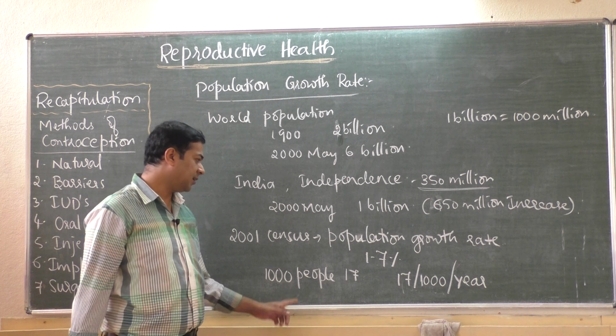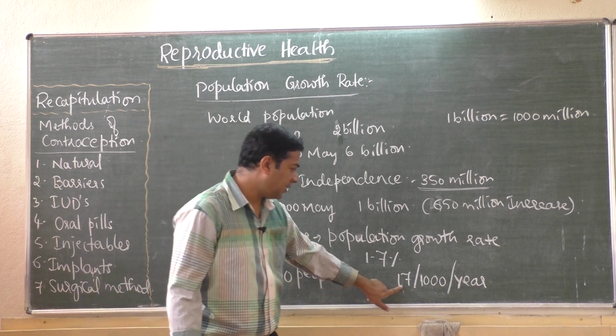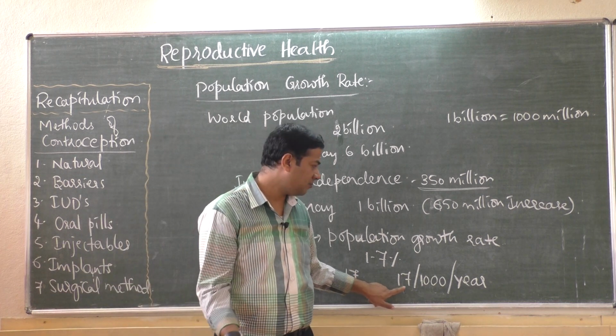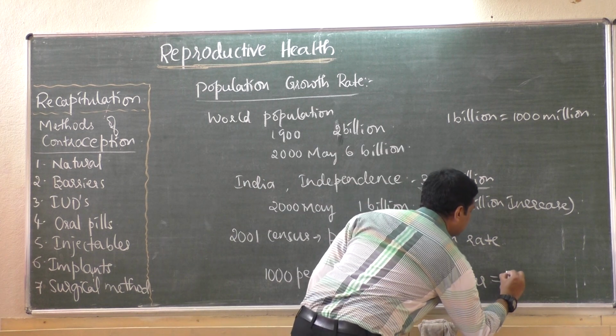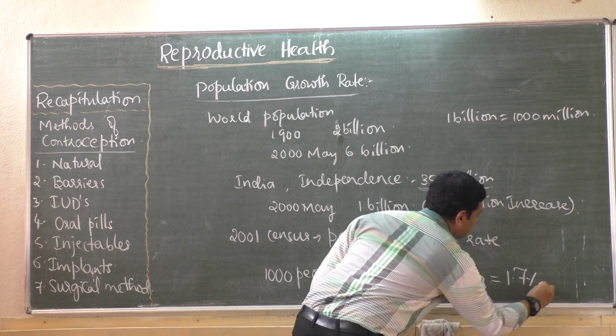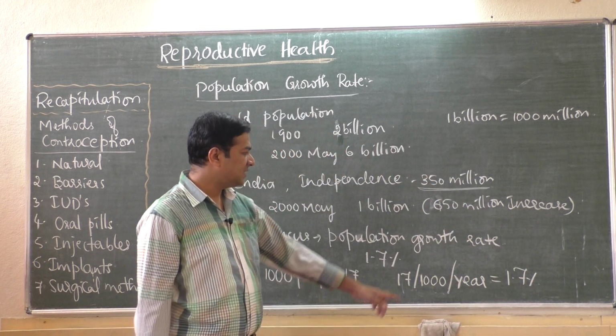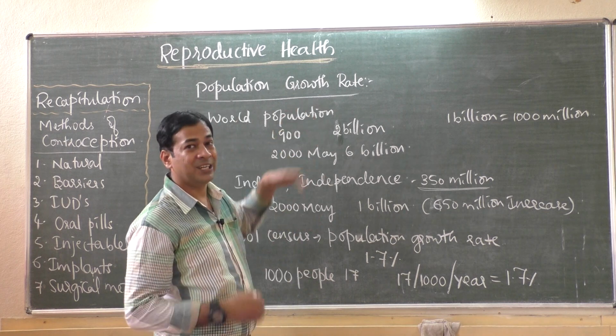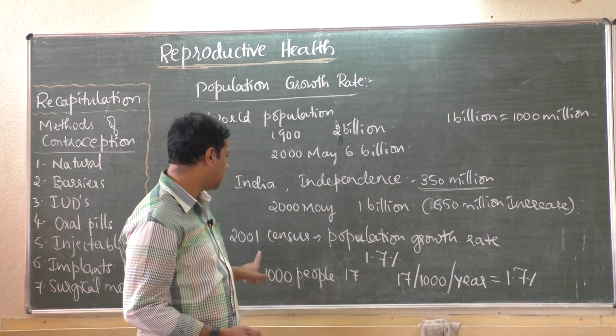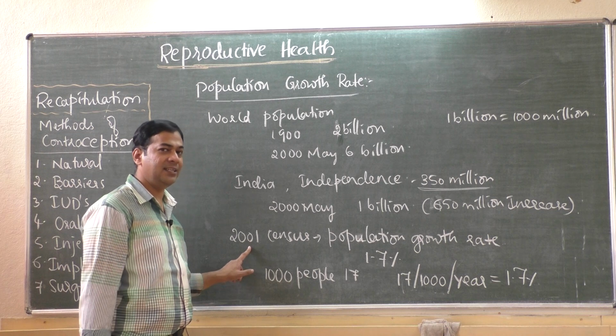That is how they calculate it. That is nothing but 1.7%. This is at what speed the population is increasing. We call it population growth rate. That was as per the 2001 census, 19 years back.